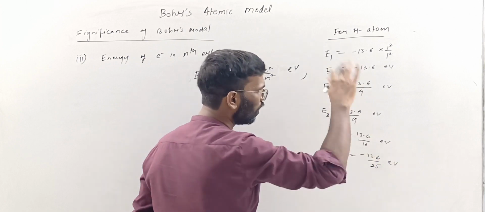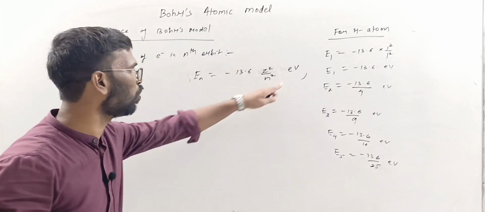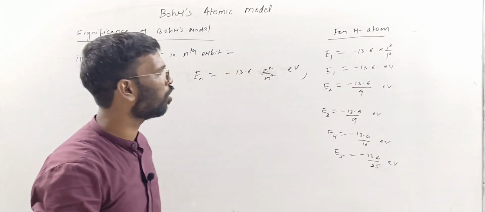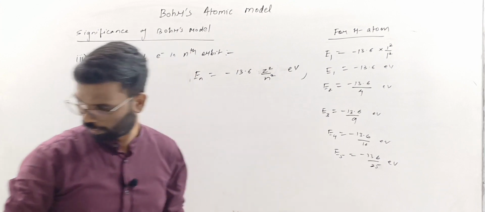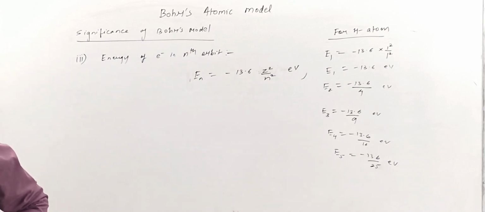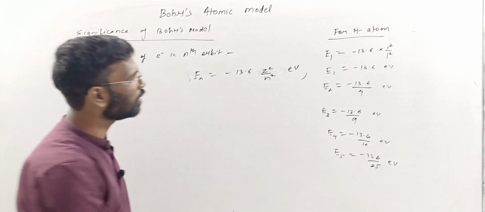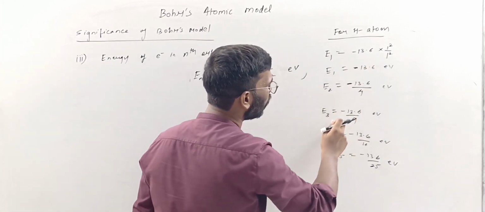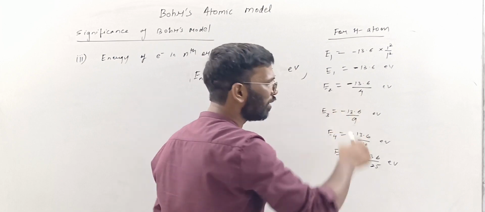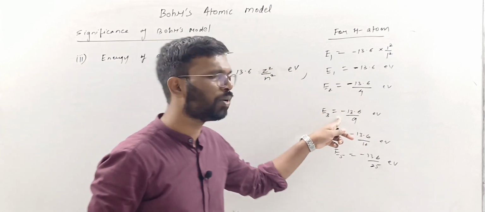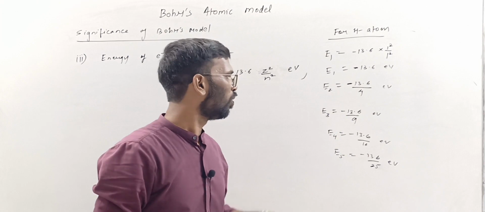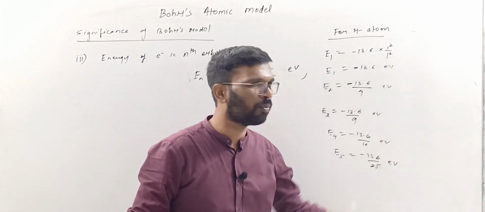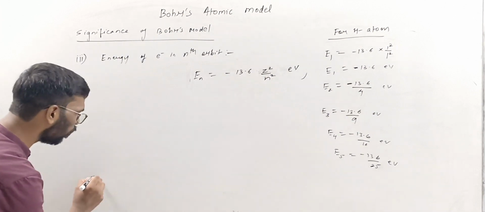25 electron volt. So we see that as we go away from the nucleus, the energy of the electron keeps on increasing. Since this is a negative number, and the denominator is increasing, whenever a negative number has a bigger denominator, the value keeps on increasing. You can find these values and compare them, and you can say that E1 has the lowest energy.